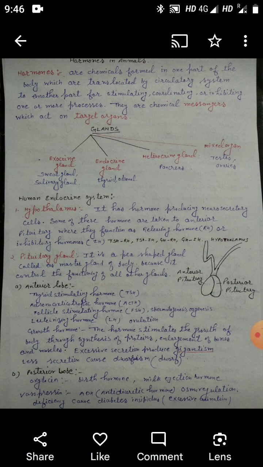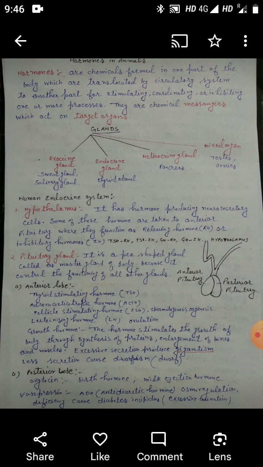So in the human endocrine system, we will talk about some important glands and their hormones. First is hypothalamus. It has hormone producing neurosecretory cells. Some of these hormones are taken to the anterior pituitary where they will function as releasing hormones or inhibitory hormones. Then we talk about the pituitary gland.